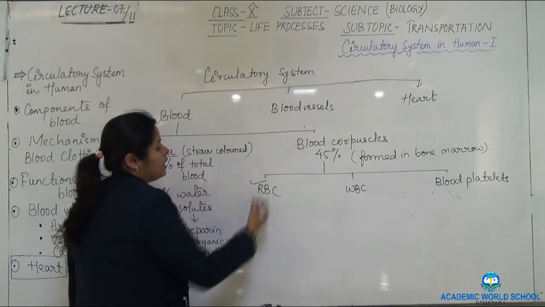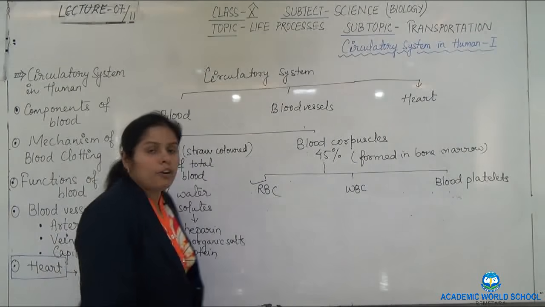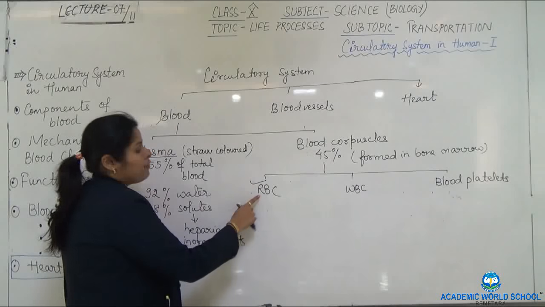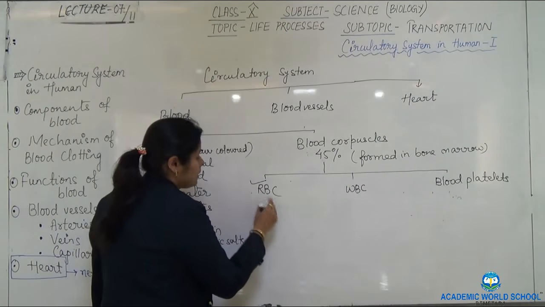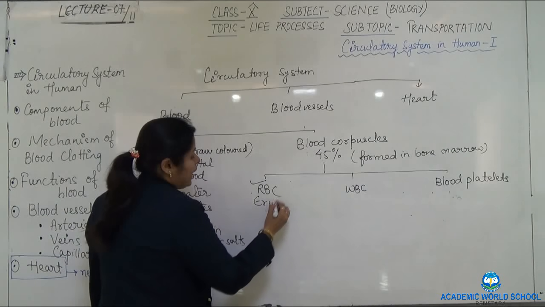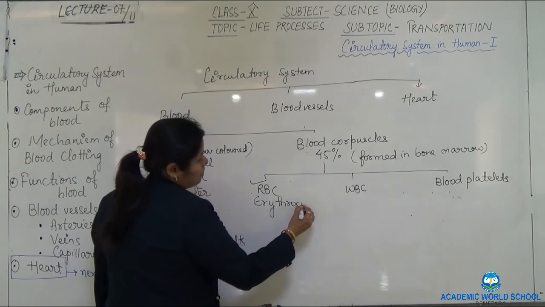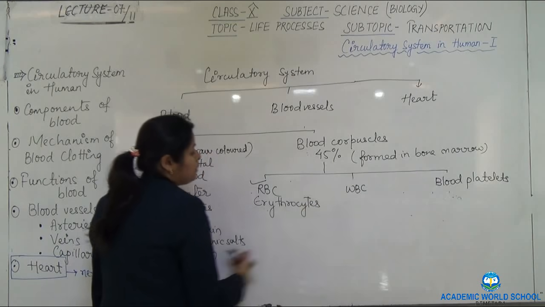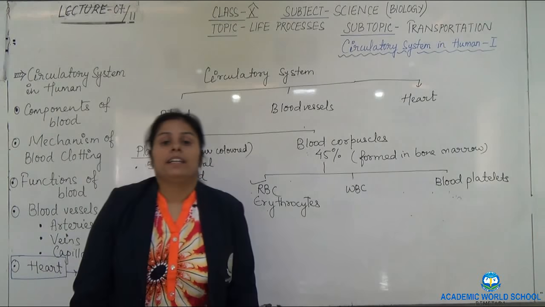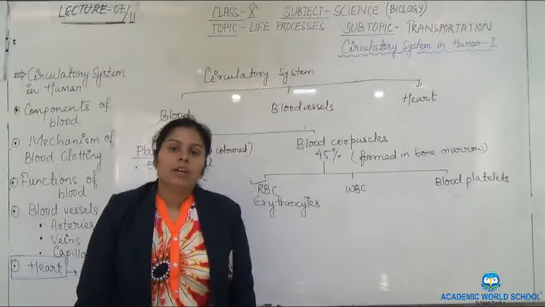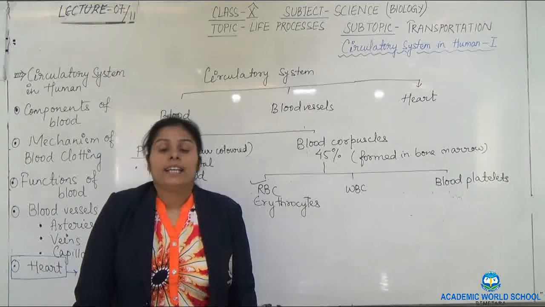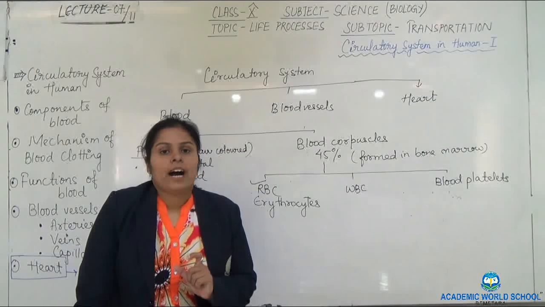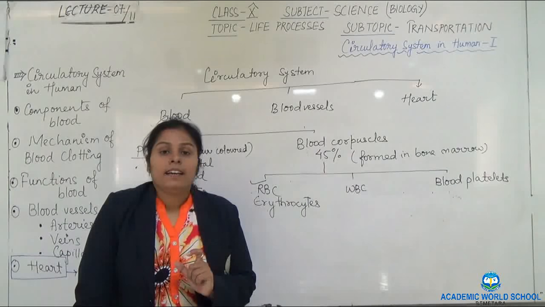We'll see the first one, RBC. What is the full form of RBC? The full form of RBC is red blood cells or red blood corpuscles. It is also called erythrocytes. This RBC is formed in the bone marrow and the older RBC is destroyed in the spleen. Right? The average lifespan of RBC is 120 days.